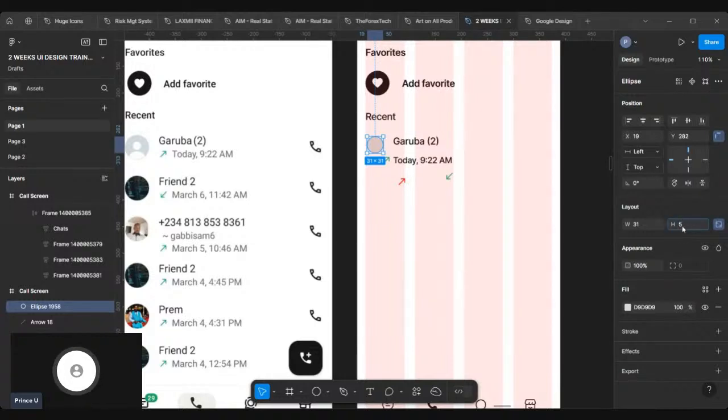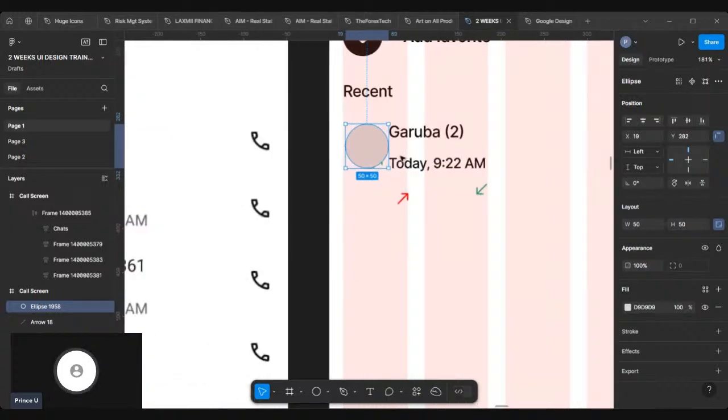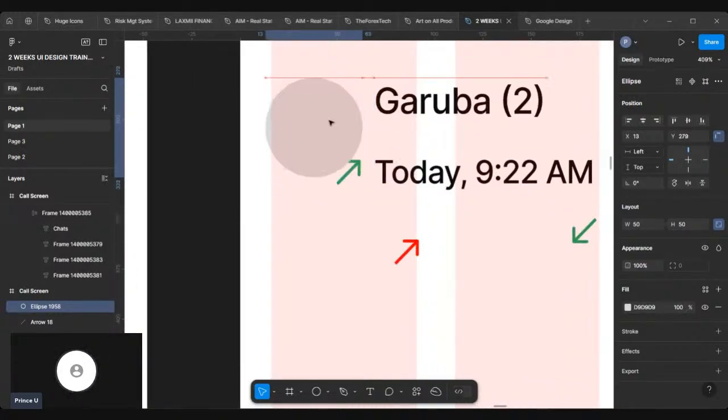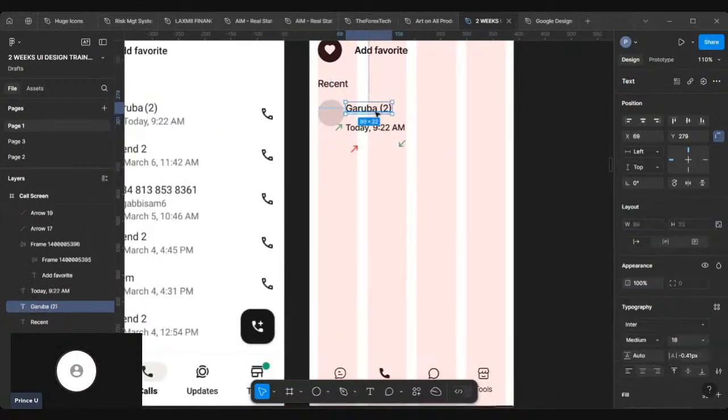The purpose of locking is if you change one side, both sides will change, right? So I'll make this 50. I think 50 makes sense. I'll just keep it like that. Let me take this out. Just shift it a bit.